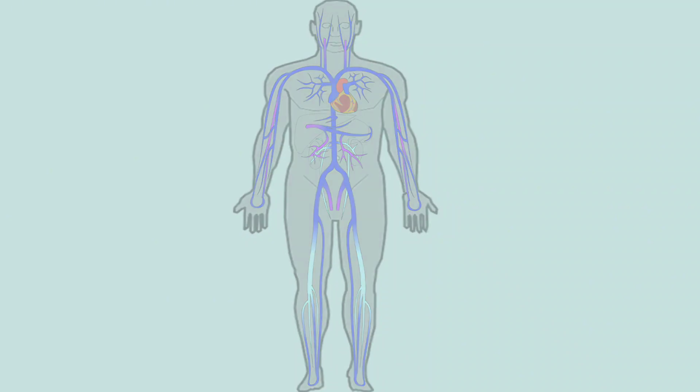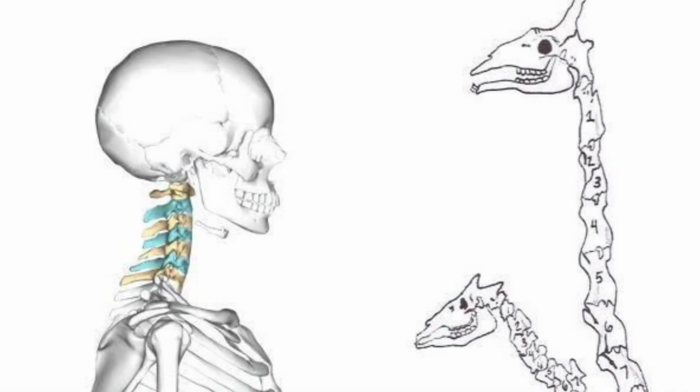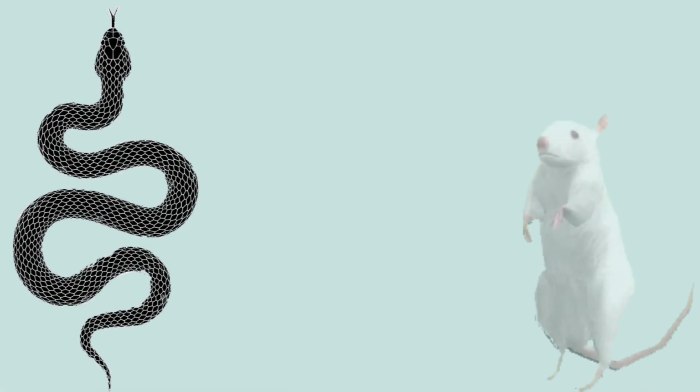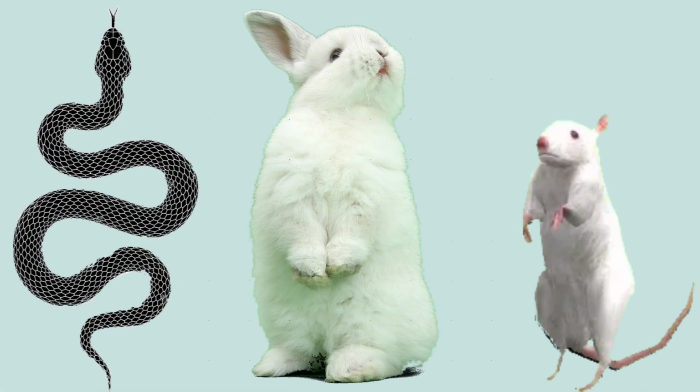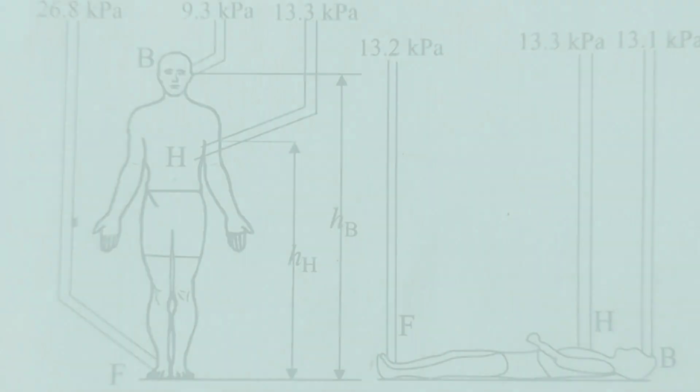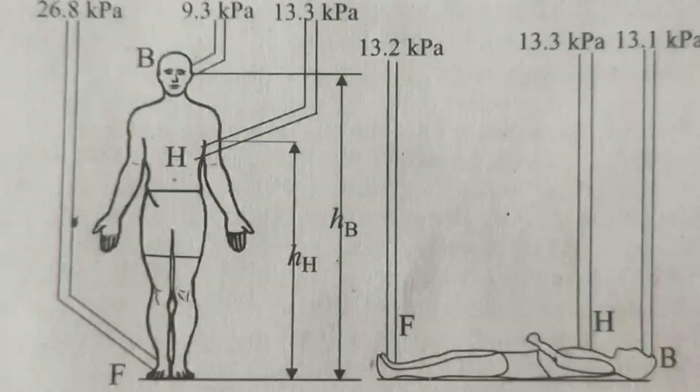Humans and animals such as the giraffe have adapted to the problem of moving blood upward against gravity. But animals such as snakes, rats, and rabbits will die if held upright, since the blood remains in the lower extremities and the venous system is unable to move it upwards to the heart. Figure shows the average pressure observed in the arteries at various points in the human body.